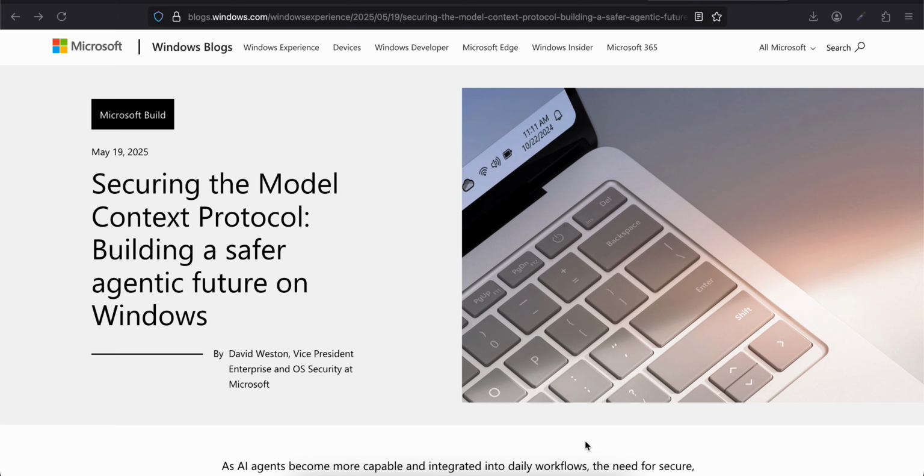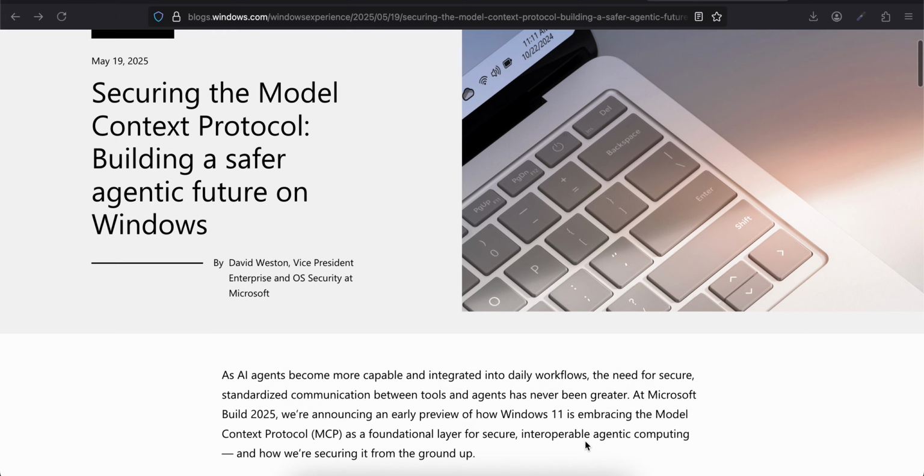In this video we will be looking into this blog post which Microsoft has just published for Build 2025, introducing Model Context Protocol for Windows. So let's go through it.